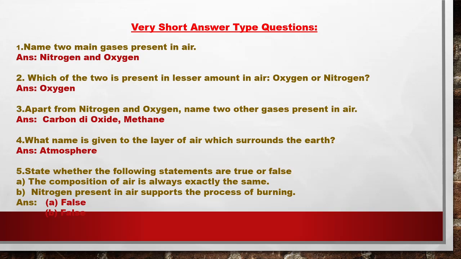Next question, state whether the following statements are true or false. A. The composition of air is always exactly the same. What do you think, children? Tell me. No, they are not the same everywhere because it varies from season to season, location to location. Although the variation is very minimal, still it varies. So the statement that the composition of air is always exactly the same is a false statement.